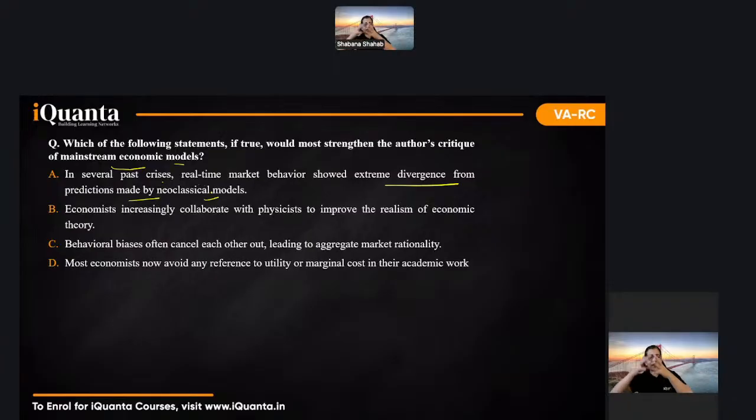So basically, he was criticizing neoclassical models in the passage. We had to support him by looking for an option that again criticized neoclassical. So in such a question where the claim is given here, you just need to think calmly. How will I weaken it? How will I support it?